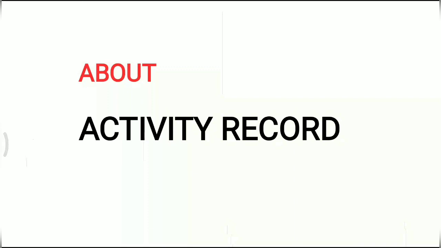Okay, my dear children, we have two records. First one is the activity record, second one is the lab experiment record. So we have how many records? Two records. First one activity record, second one experiment record. In the activity record we have 6 activities: activity 1, activity 2, activity 3, activity 4, activity 5 and activity 6.